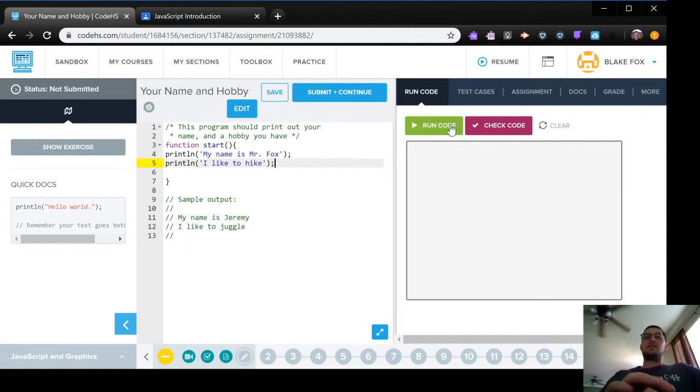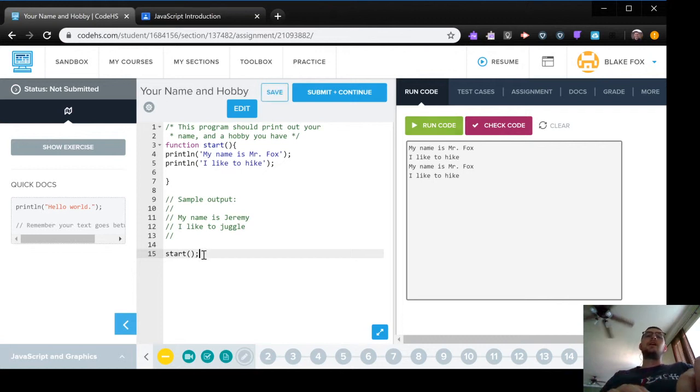Let's run the code and let's see if it'll work. Okay, cool. And now I just want to do something real quick here. Let's see if I make a call to start, what happens. Okay, so that makes sense. So this function declaration, the way that we've been learning, it shouldn't work yet, right? Like we've seen this kind of thing before. You shouldn't be able to declare a function and then immediately it get used, right? You should have to make a call to it. And it looks like you are able to do that. And they're just going to reveal that to us later.